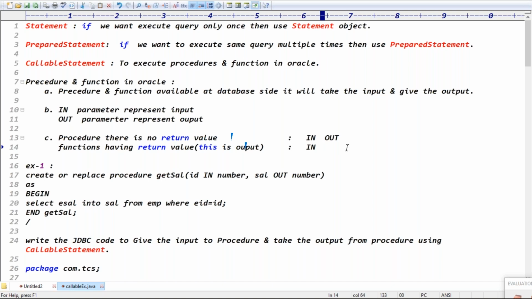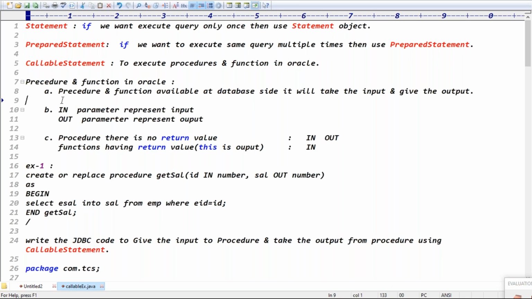The function return value itself is output. Then is an out parameter required or not required? Then an out parameter is not required, right? Exactly. So these are three points about procedures and functions at the database side, guys. Remember this point. First point is that procedures and functions are available at the database side, used to take the input and give the output, right?